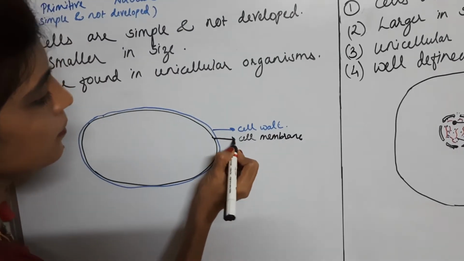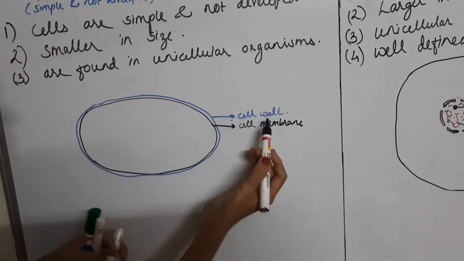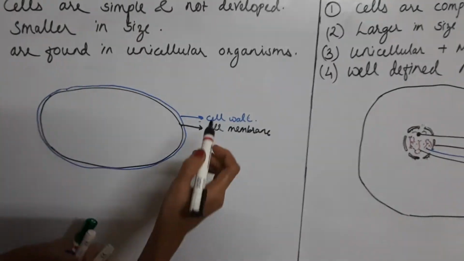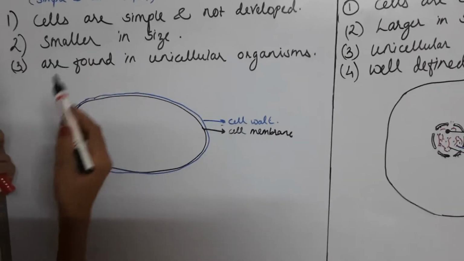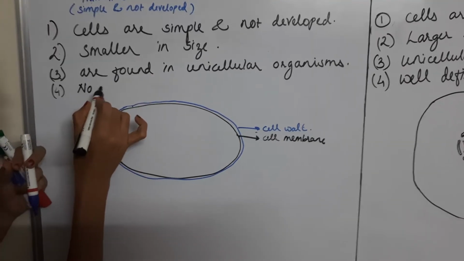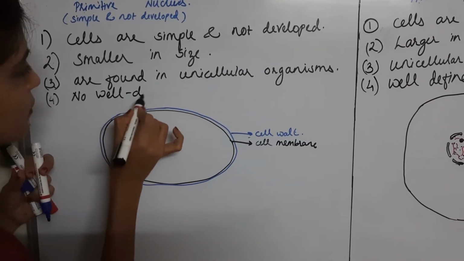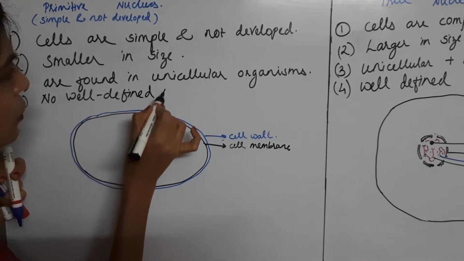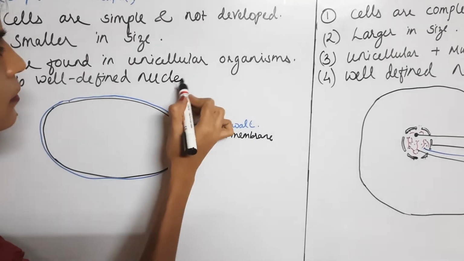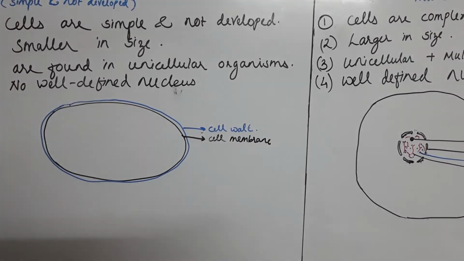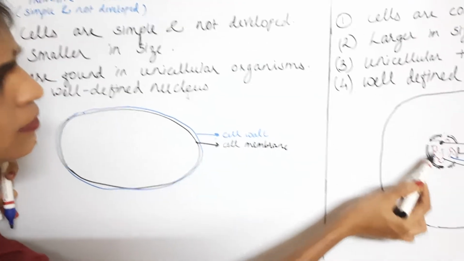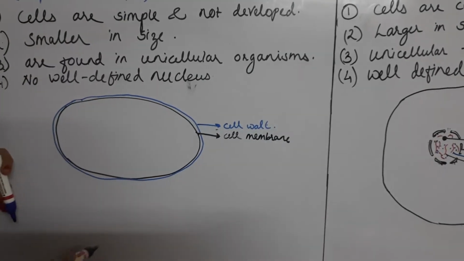Inner is cell membrane and outer is cell wall. As I have already told you, the nucleus in the prokaryotic cell is not well defined. What do you mean by not well defined nucleus? Here, whatever nuclear membrane is present in the eukaryotic, it is absent in the prokaryotic.